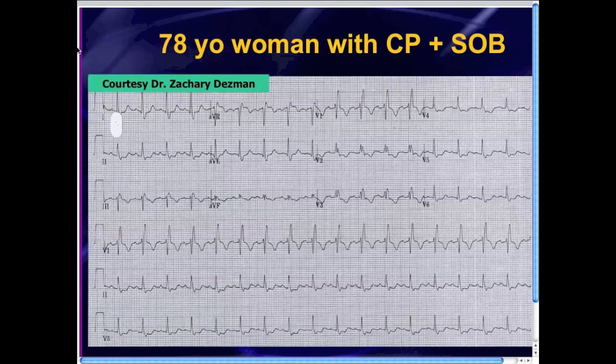And here's one more case just to really hammer this home. This was given to me by one of our residents, Dr. Zach Desmond, who also collects EKGs and gives me a lot of great cases. This patient has a sign of right heart strain. In fact, it has a full-blown right bundle branch block pattern. There's that big RSR prime in lead V1. You'll also notice that there's a little bit of ST depression in this case. Now, it's normal to have ST depression in right bundle branch blocks in V1, V2, V3, but what's abnormal, there really shouldn't be ST depression in other leads in a right bundle branch block. There's ST depression in those leads there.